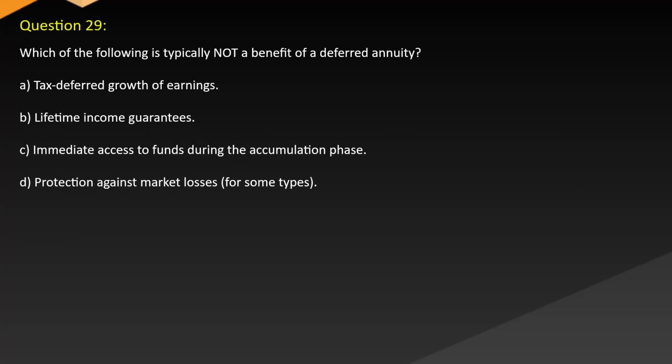Question 29. Which of the following is typically not a benefit of a deferred annuity? A. Tax-deferred growth of earnings. B. Lifetime income guarantees. C. Immediate access to funds during the accumulation phase. D. Protection against market losses for some types.